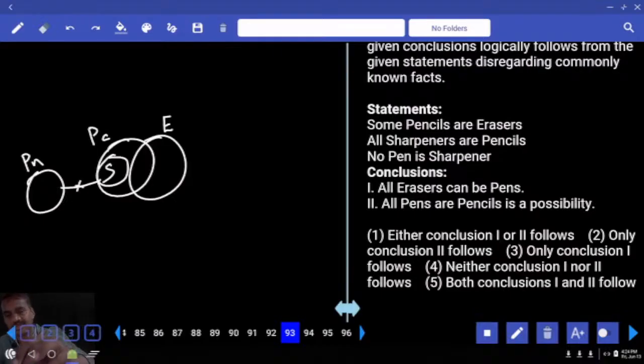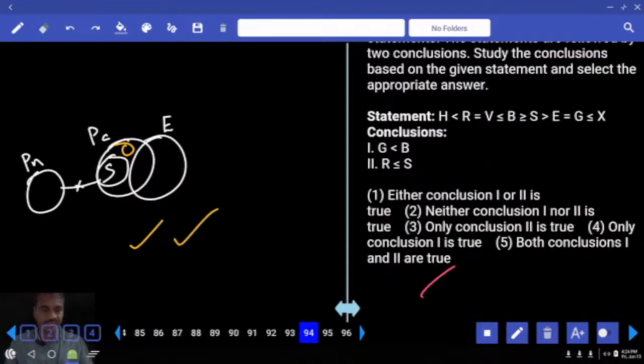Now the center eraser can be a part of pen. Is it possible to bring pen like this? Pen, yes, possible. The next one, all pens or pencils is possible. This entire pen can be a part of pencil like this or not? Yes. Then what is your answer? Both 1 and 2, choice for 93.